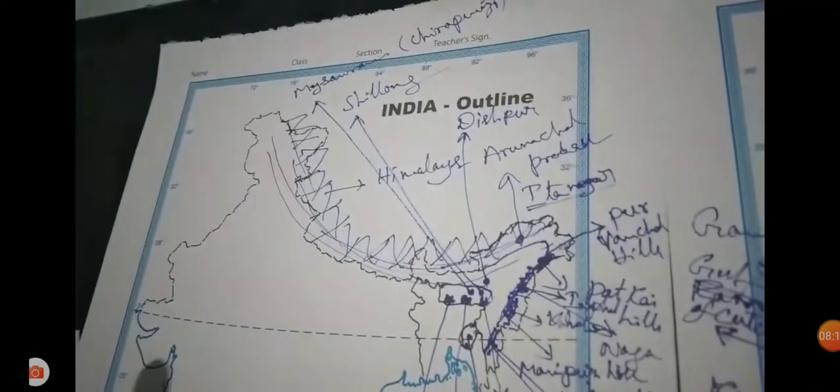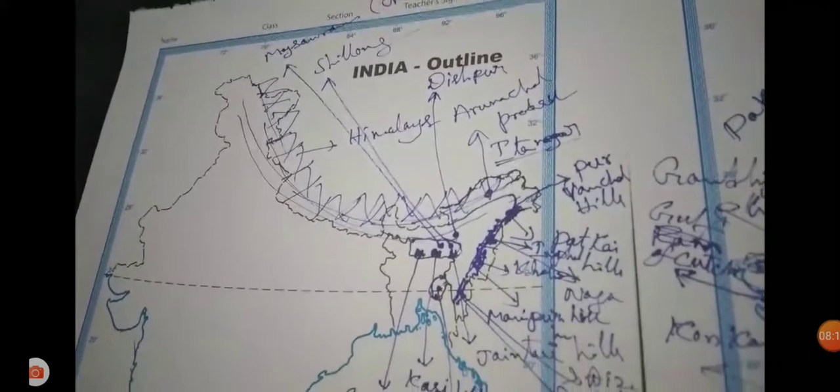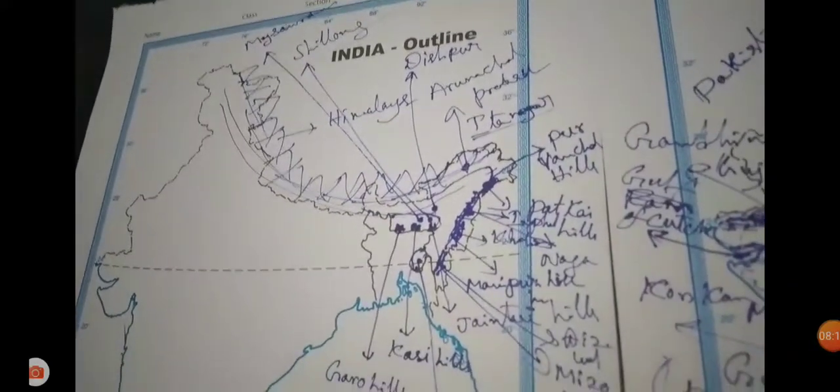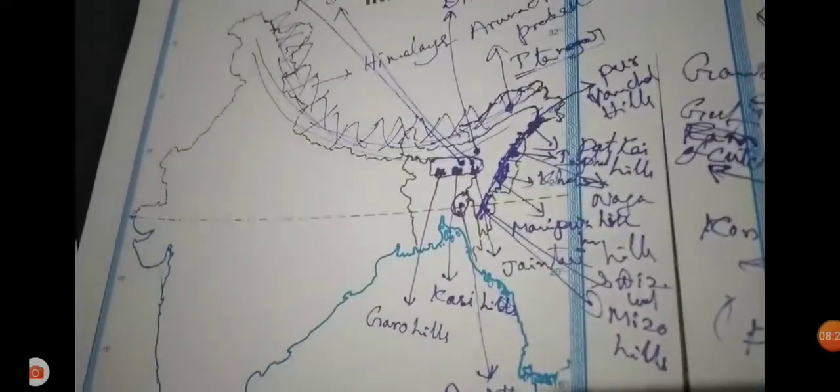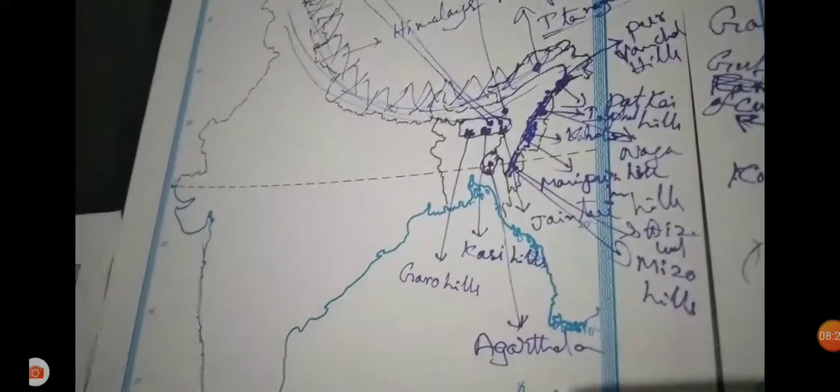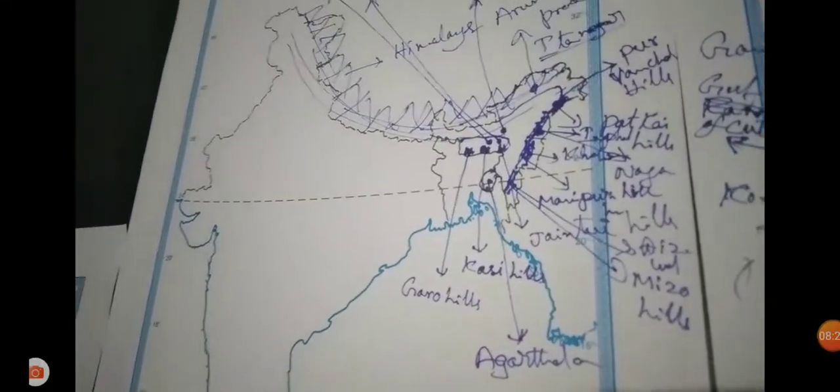Cherrapunji and Mawsynram are located near the Khasi Hills. These are among the largest rainfall-receiving areas in India, and also in the world. They are located in Meghalaya, which is also a very important location in India.